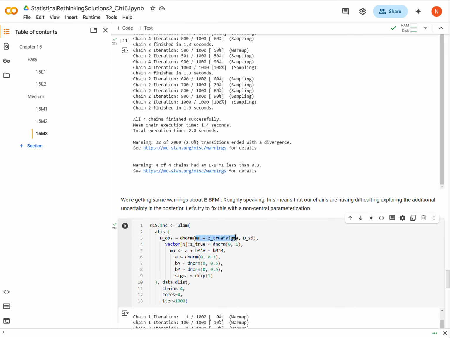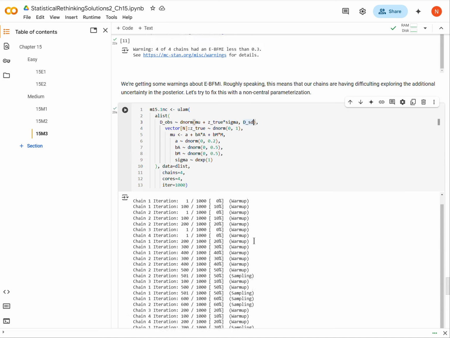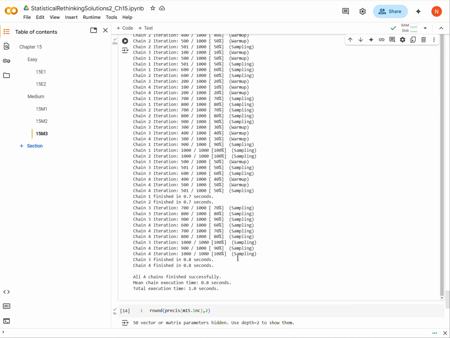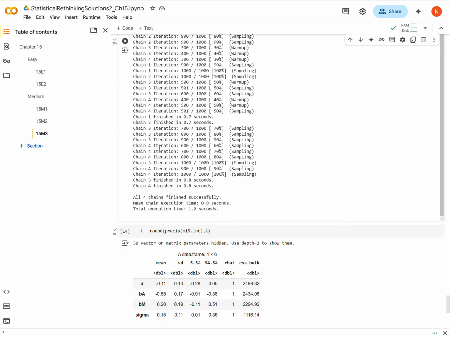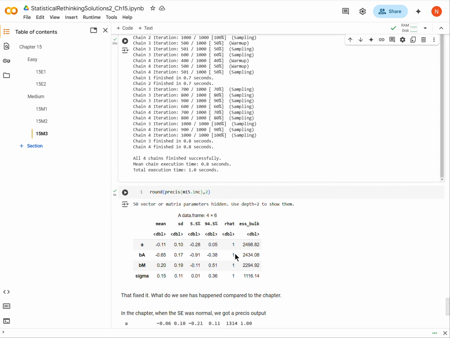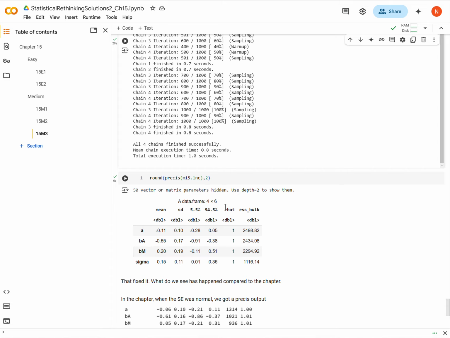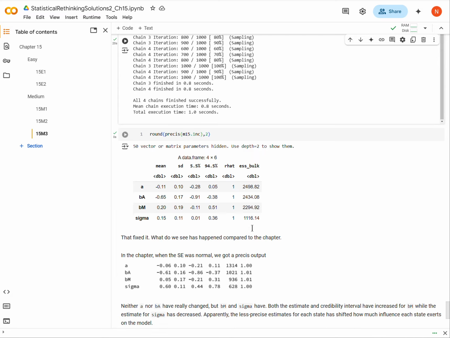Now D true is being replaced by the action of the non-centered parameterization. When we go through and run this, again, it runs pretty quickly, and we don't have any of those errors. Running precis on the output, we get this, and we're supposed to say, what's the difference with what we got in the chapter.